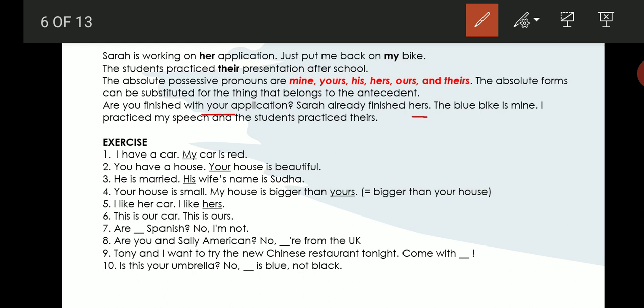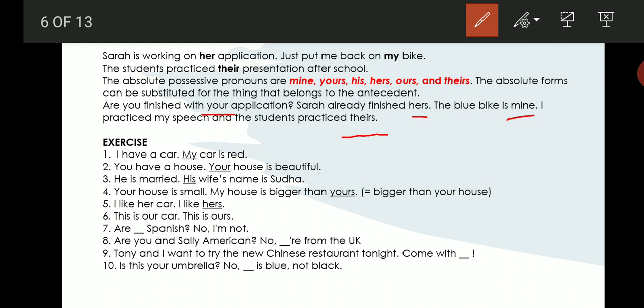Next sentence, the blue bike is mine. Again, you have mine as a word here. Okay, so it is an absolute possessive pronoun. I practiced my speech and the students practiced theirs. Again, it is a possessive pronoun, absolute possessive pronoun.